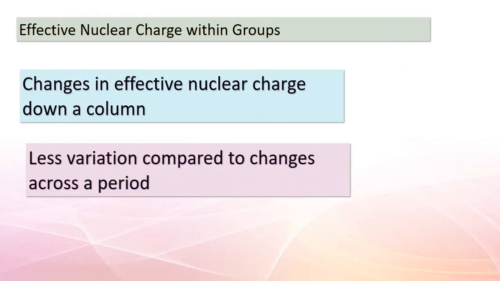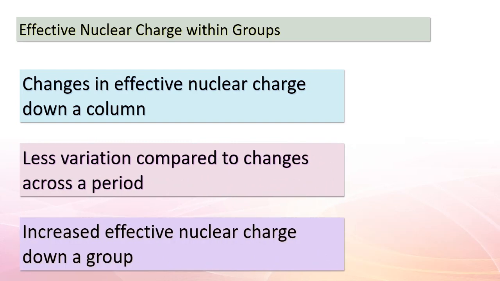Welcome back, students. Let's delve into the intriguing world of effective nuclear charge within groups of elements. As we move down a column, something interesting happens with the effective nuclear charge experienced by valence electrons. This change is far less pronounced compared to what occurs across a period. Take lithium and sodium, for instance. Using a simple estimation, we'd expect their valence electrons to encounter roughly the same effective nuclear charge, around 1+. But reality surprises us. The effective nuclear charge actually increases slightly as we descend a group.